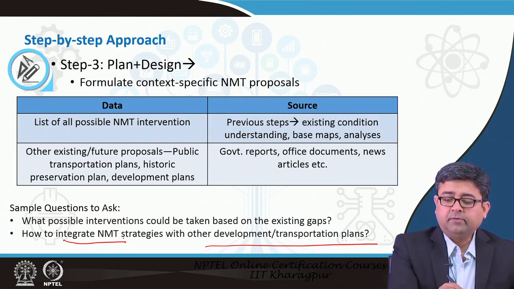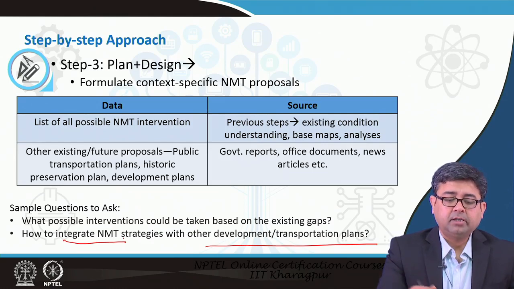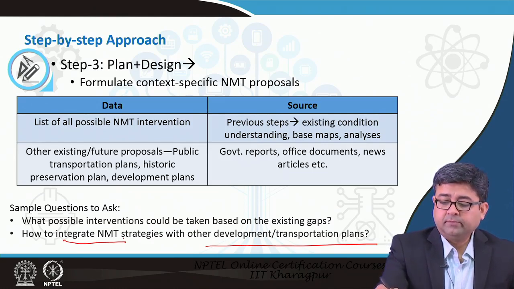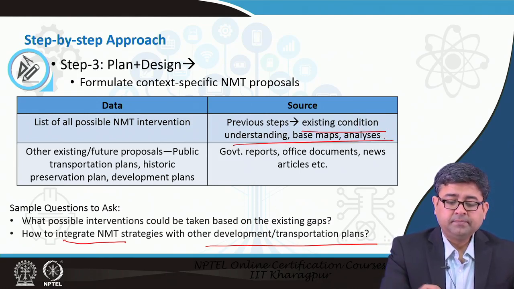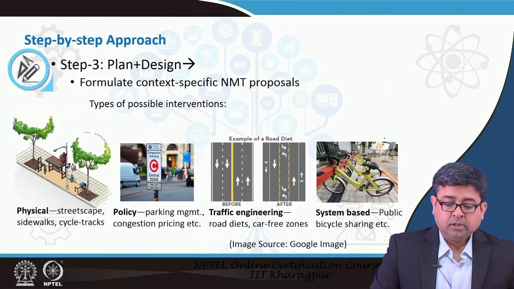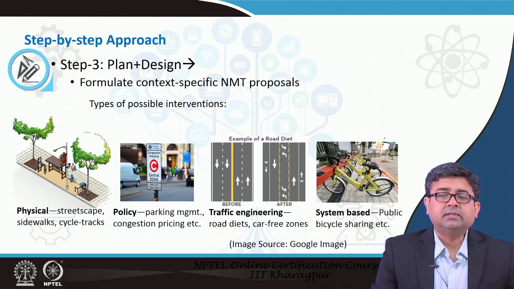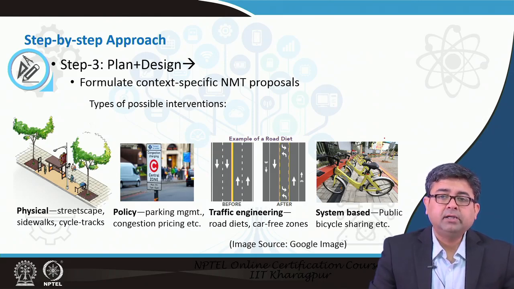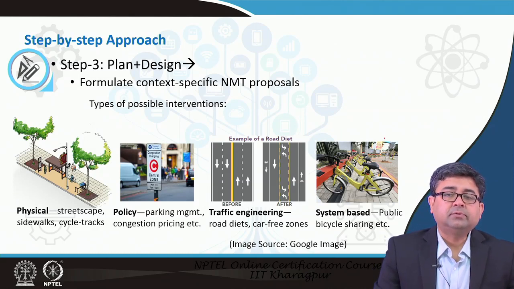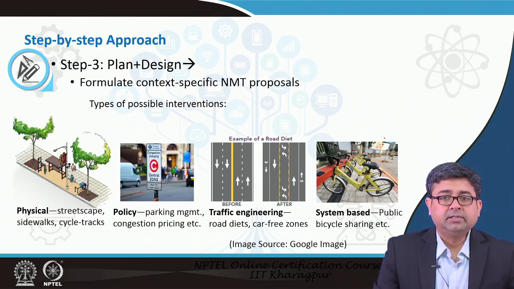Again, you will need a lot of data in order to develop your priorities. We have shown you the different sources from which you can get the data: government reports, existing conditions, and so on. So, what are some of these context sensitive solutions? By saying context sensitive, you have to understand in which environment you are providing the non-motorized transport solution. Is it an urban environment? Within urban, is it only a residential environment? Is it a commercial environment, or is it more of a mixed use environment?